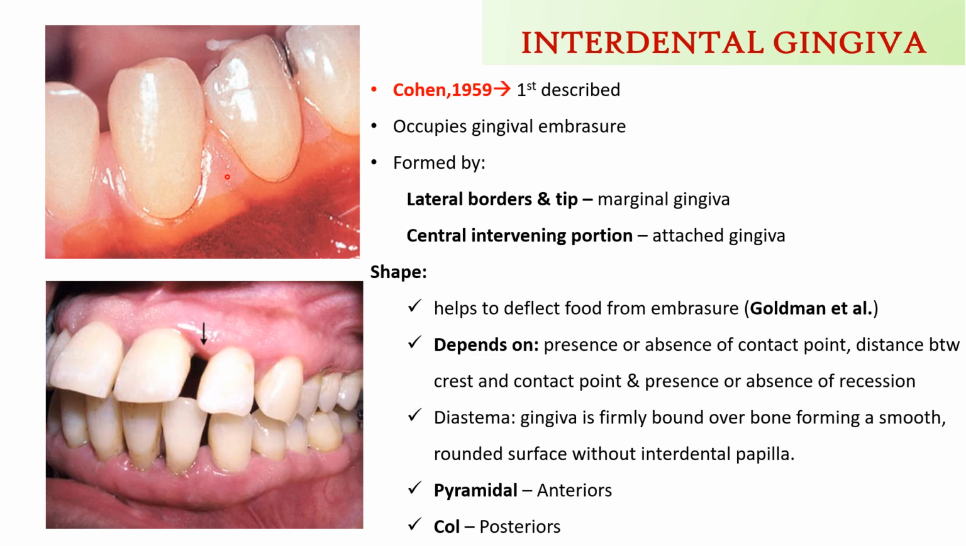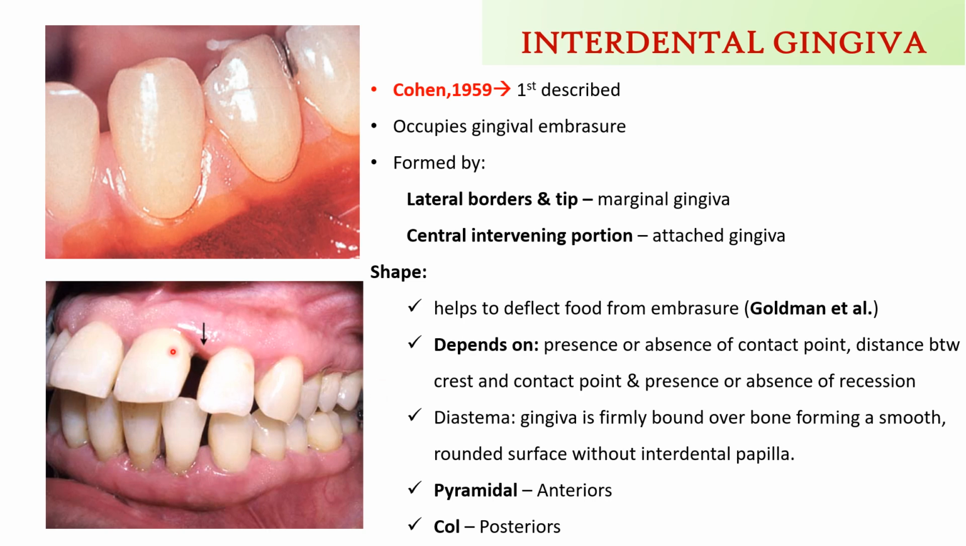And the shape of the interdental gingiva will help in deflecting the food from the embrasure. This shape will depend on certain factors like presence or absence of a contact point, the distance between the crest of the alveolar ridge and the contact point, presence or absence of a recession, as well as the adjacent teeth contour and root divergence, etc.